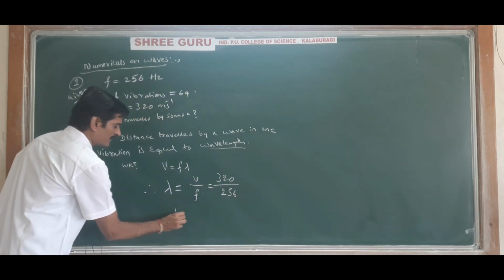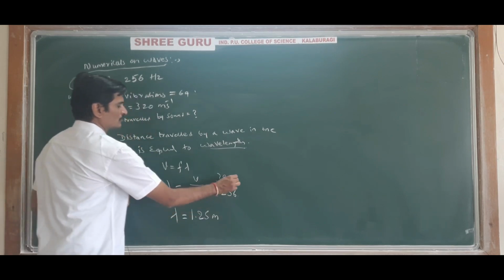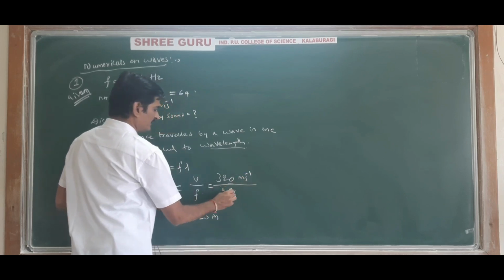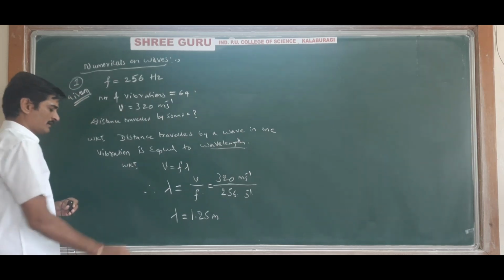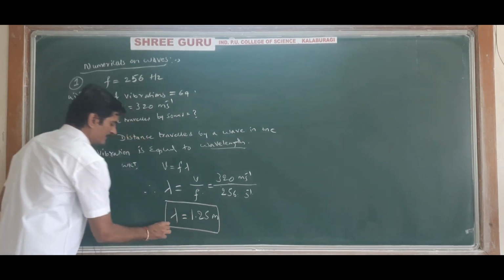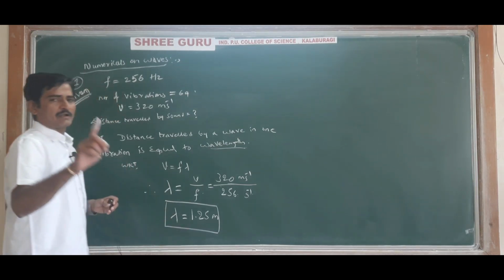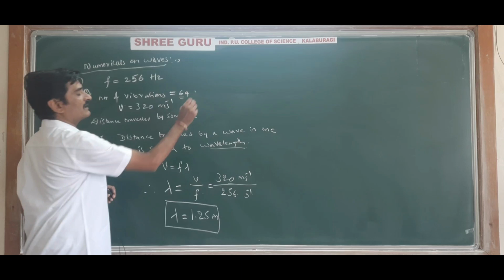On simplifying you will get 1.25 meter. So you will get wavelength as 1.25 meter. This is the distance travelled in one vibration, and the number of vibrations given is 64.